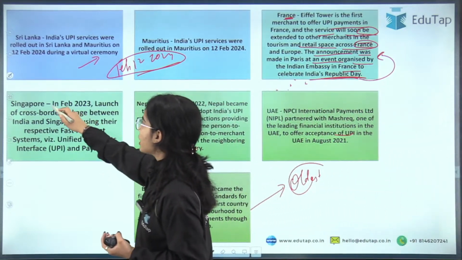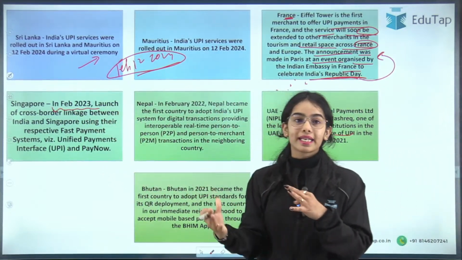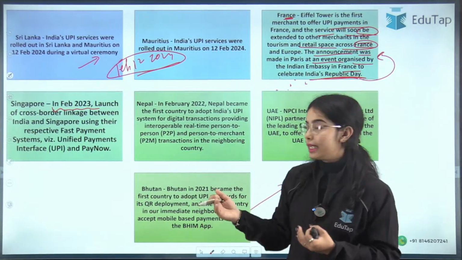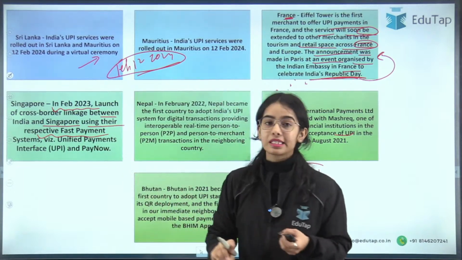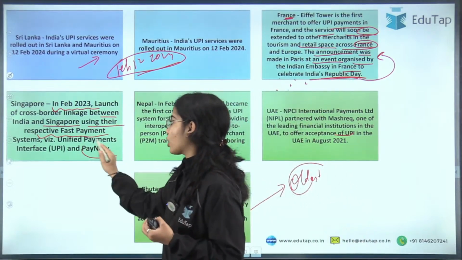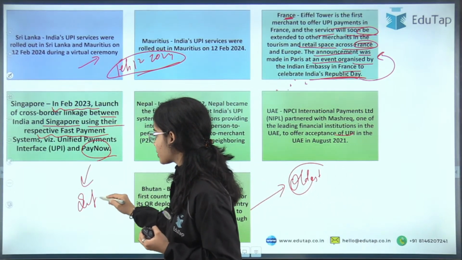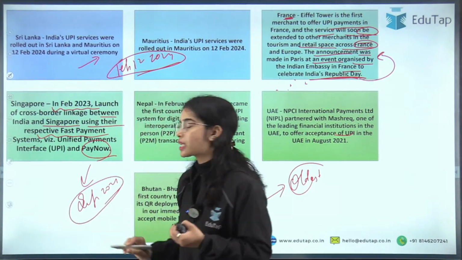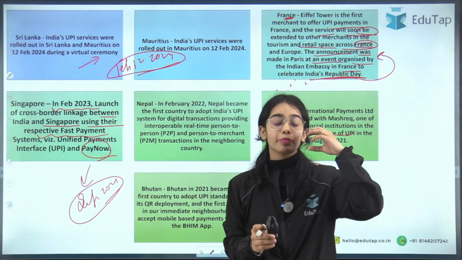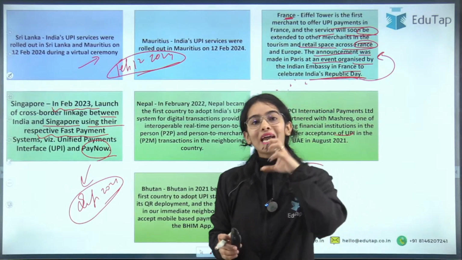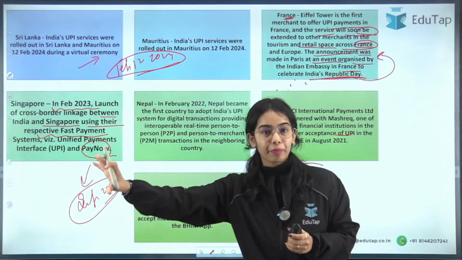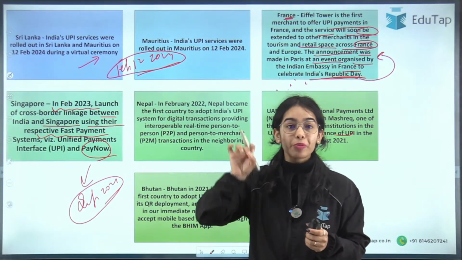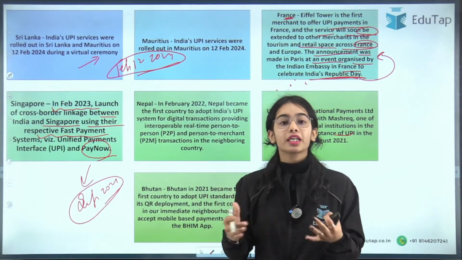Then coming to Singapore, in February 2023, there was the launch of the cross-border linkage between India and Singapore using their respective fast payment systems, UPI and PayNow. This talk started in September 2021. I hope you remember that there was a discussion between the Monetary Authority of Singapore and the Reserve Bank of India that there will be a linkage between PayNow and UPI. And in February 2023, the linkage started working.